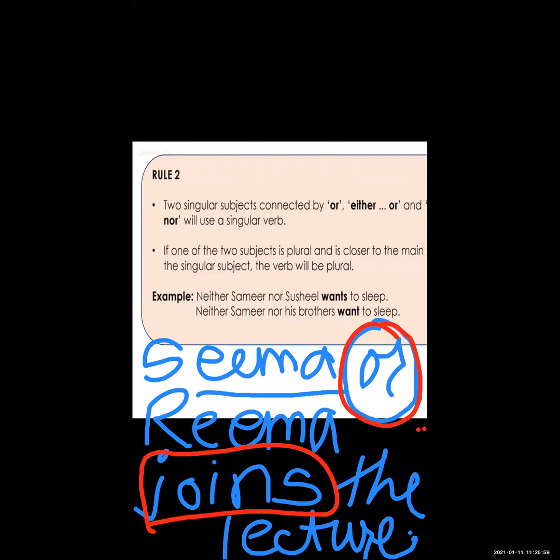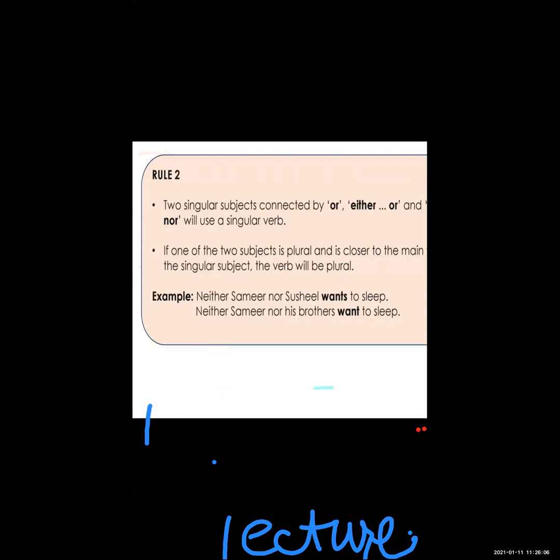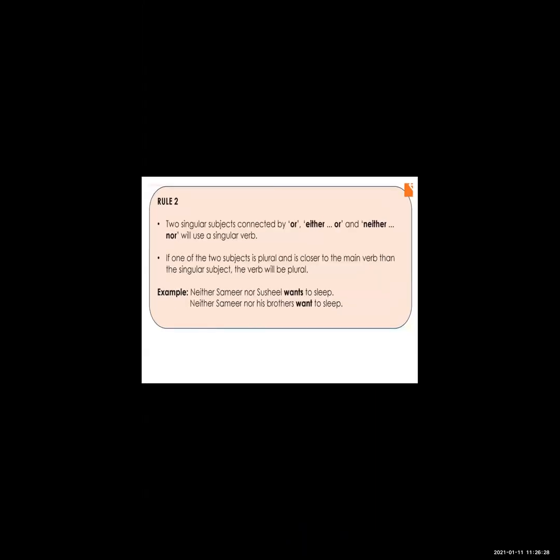Now what about the plural? If one of the two subjects is plural, which means one subject is singular and one subject is plural, then if the plural subject is closer to the main verb than the singular subject, the verb will be plural.